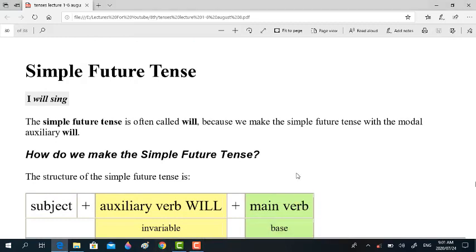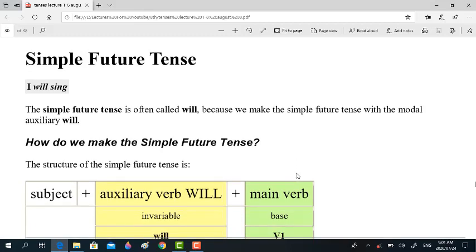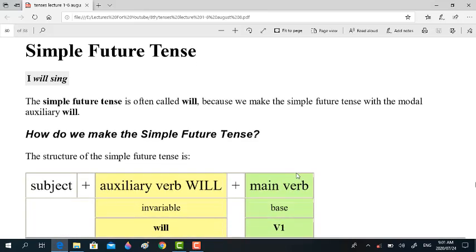Okay, now comes the topic simple future tense. Now we are going to start the last tense according to time frame base, and this will, like other tenses, carry four aspect based tenses. Okay, look at simple future tense.